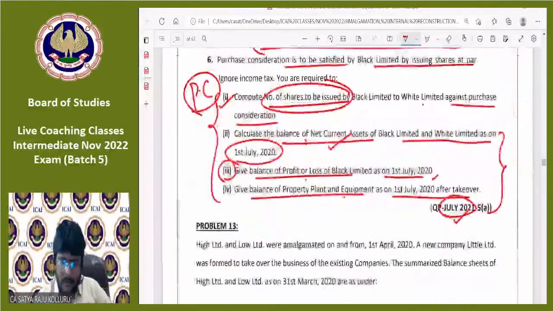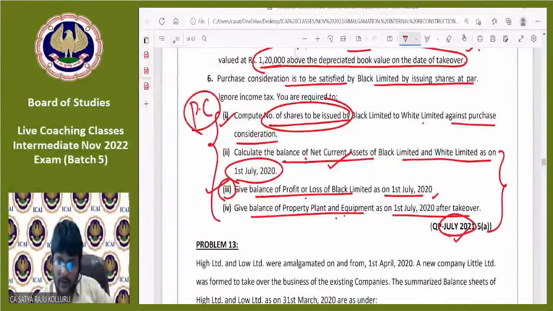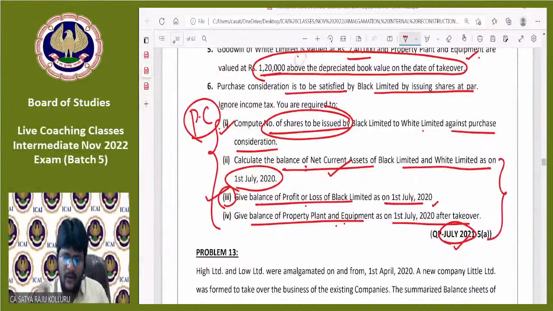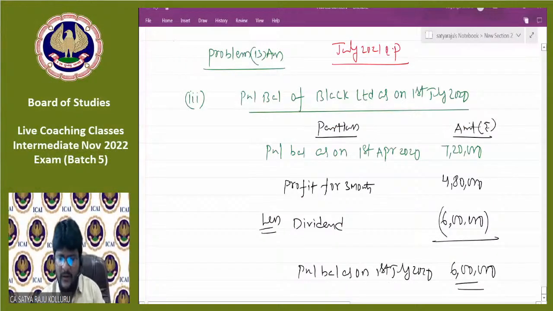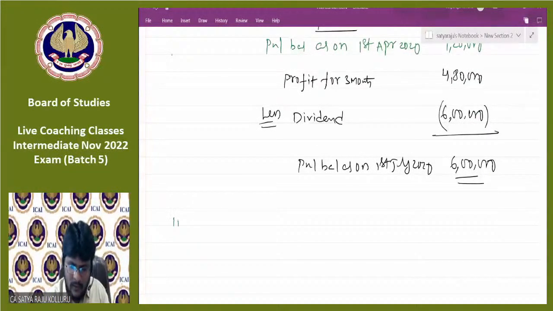So one sub question was over for me. Next, guys, one more sub question. Let me check. Give the balance of property, plant and equipment as on 1st July 2020 after takeover. Okay, we will see at a later point of time. Next, let me go with the purchase consideration. Directly, I will consider point number 2 itself. That is point number 1, not point number 2, point number 1.